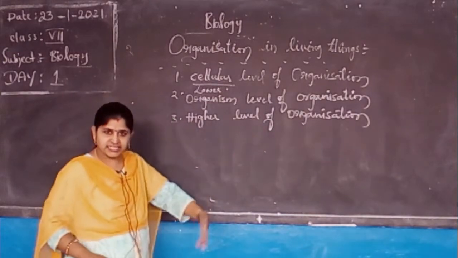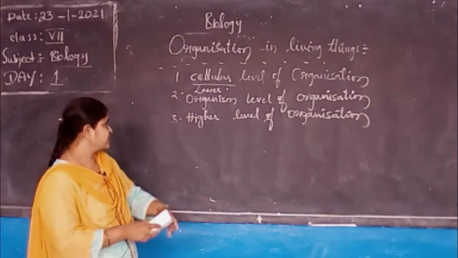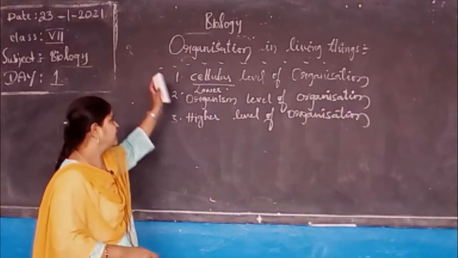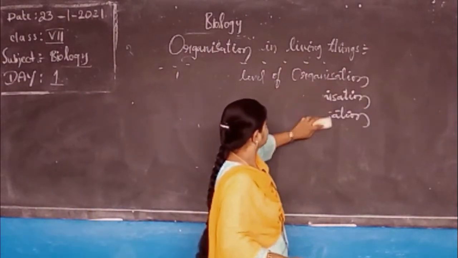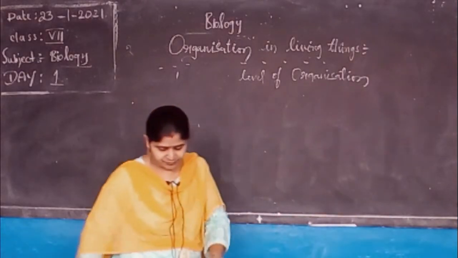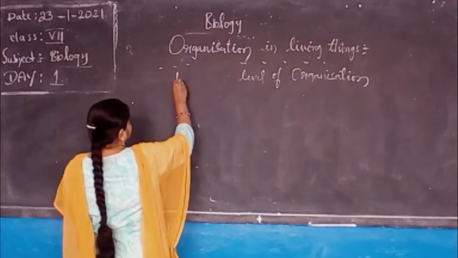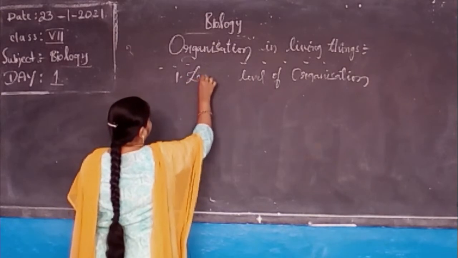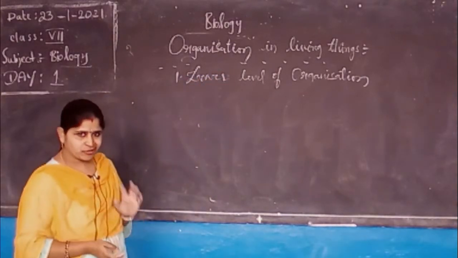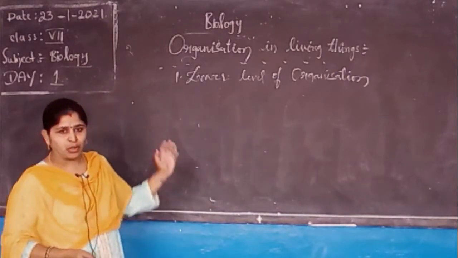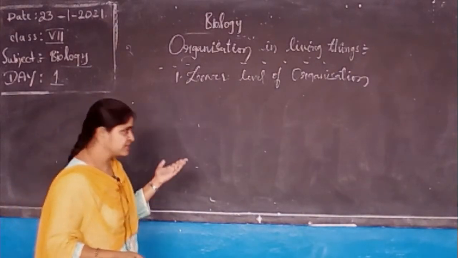Now let us see in detail how lower level of organization, organism level, and higher level of organization are designed. Okay, let us see first the lower level of organization. You have to understand what is the lower level of organization.